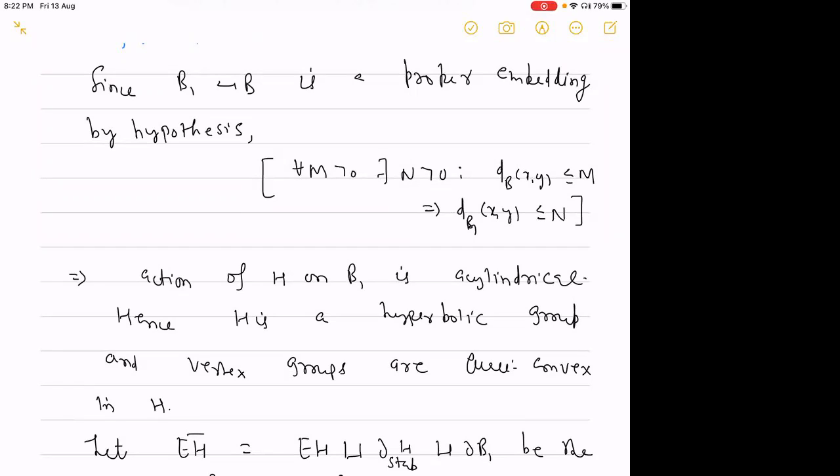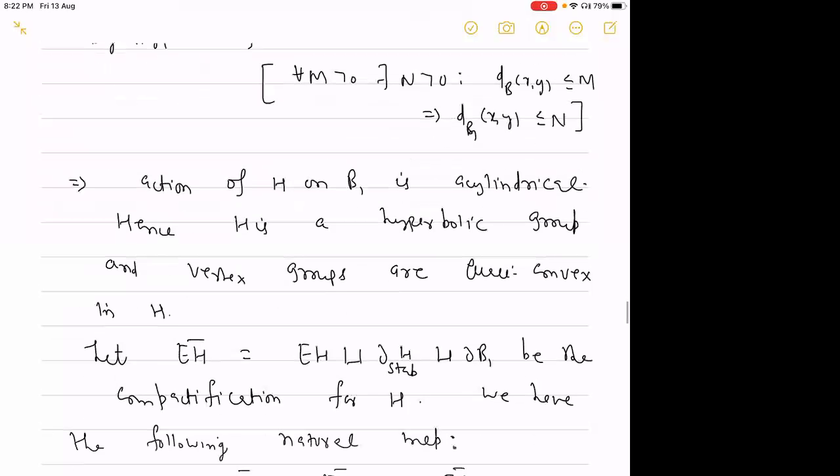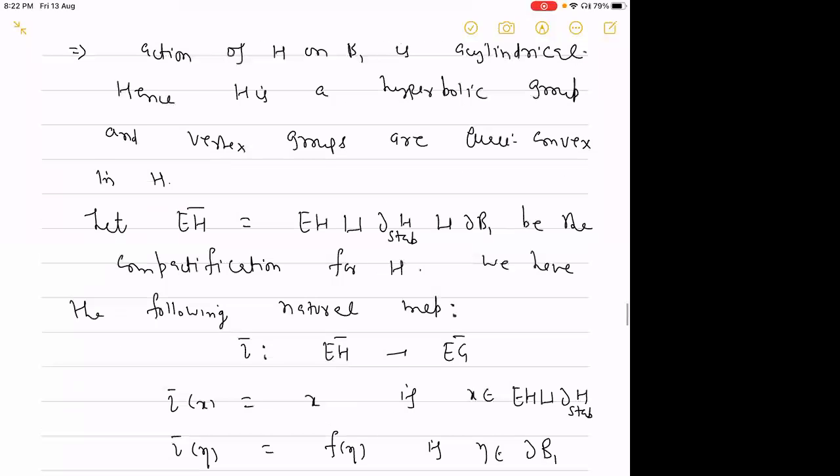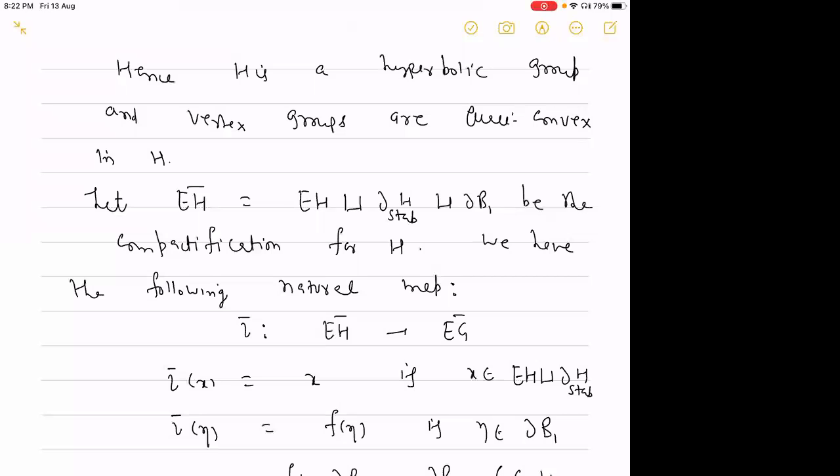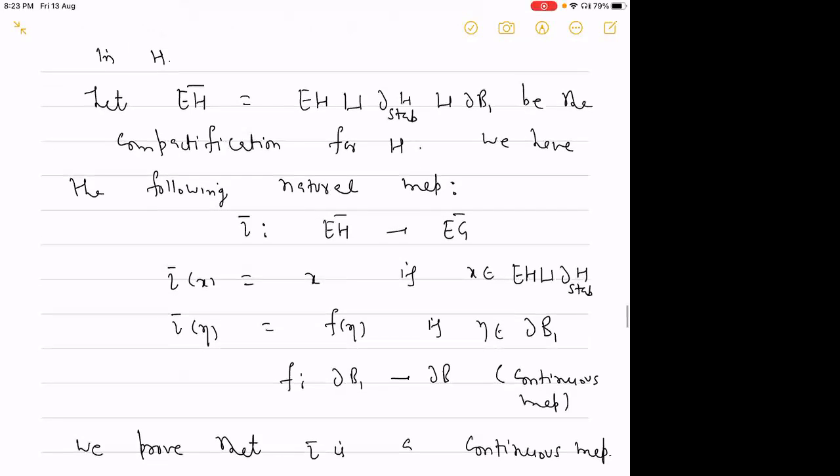Not only that, we can also construct its Gromov boundary, as we have done previously for the complex of hyperbolic groups satisfying the hypothesis of Martin's theorem. Similarly, we can construct the Gromov boundary, which I will denote by EH bar, which is nothing but EH union del stab H union the Gromov boundary of the Bass–Serre tree. Then we have the following natural map, I bar, from EH bar to EG bar.